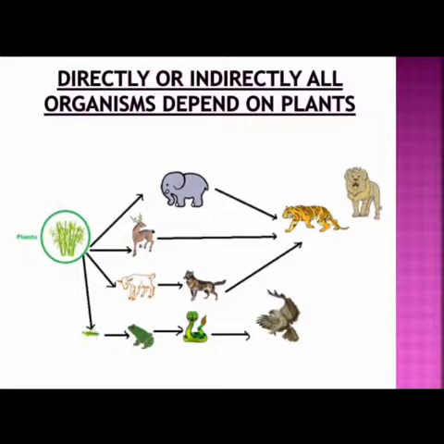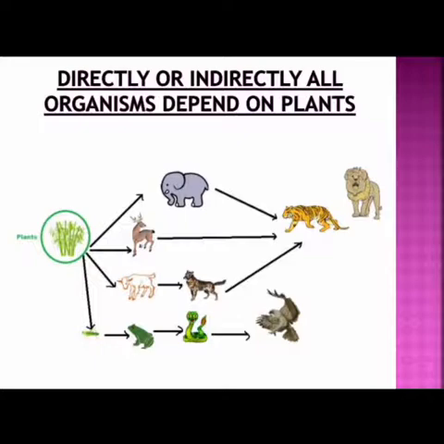For everything we depend on plants for our benefits, isn't it? You can see, herbivorous animals directly depend on plants for food. Whether it is deer or elephant or cow or buffalo, all these animals depend on plants for their food, and these plant eating animals are said to be herbivorous.